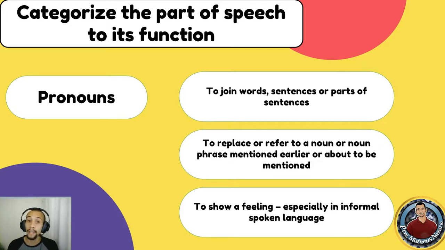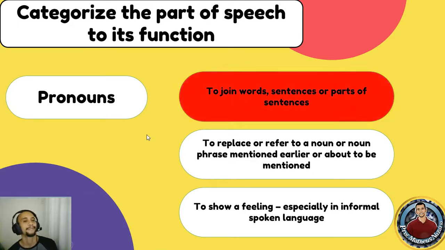And what about pronouns? Well, as I said, to join words, sentences, or parts of sentences, it couldn't be pronouns, right? So what are pronouns? How do they behave in a sentence? To replace or refer to a noun or noun phrase mentioned earlier or about to be mentioned, or to show a feeling, especially in informal spoken language. You can pause the video and think a little bit about it.